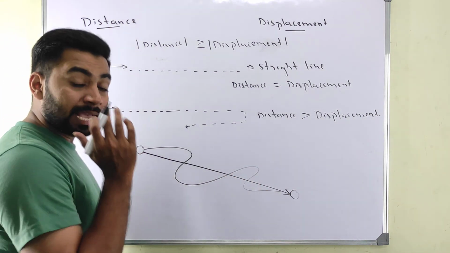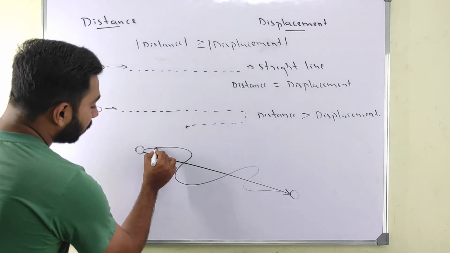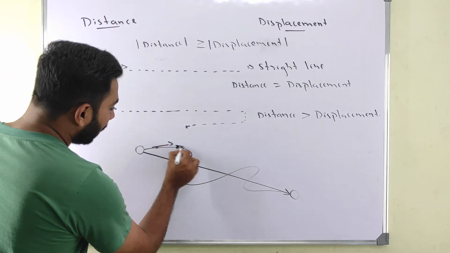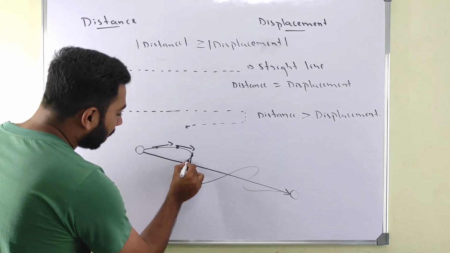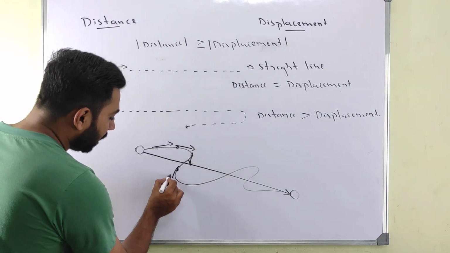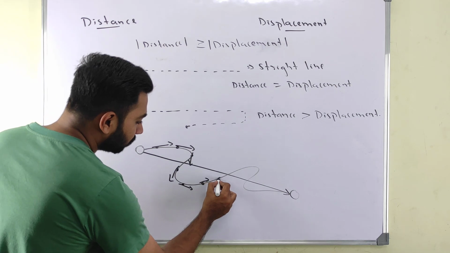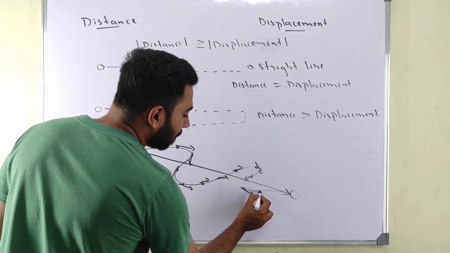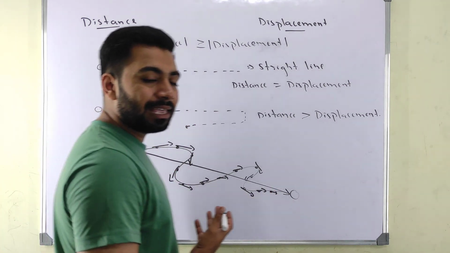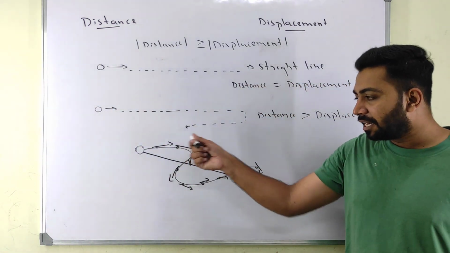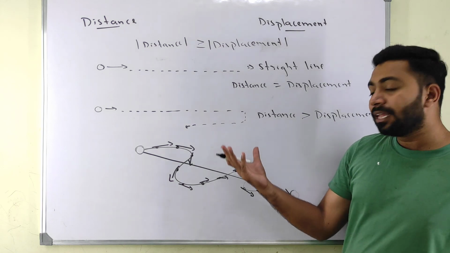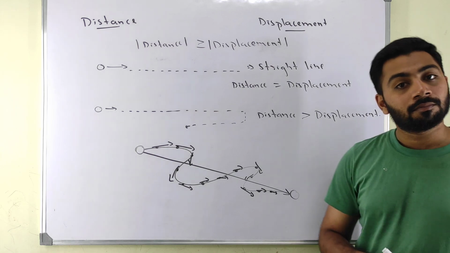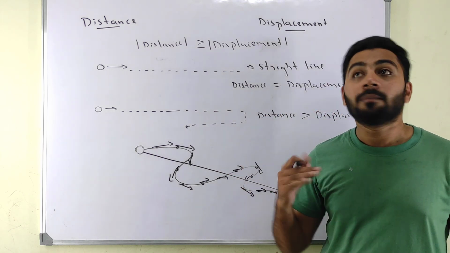So why does distance have no direction? Because if you take this point, my direction is this side. If you take this point, my direction is this side. At every point there is some other direction. What is this, a fish market? Many directions are coming. We can't define a proper direction for distance. But displacement is unidirectional. Distance is multidirectional.